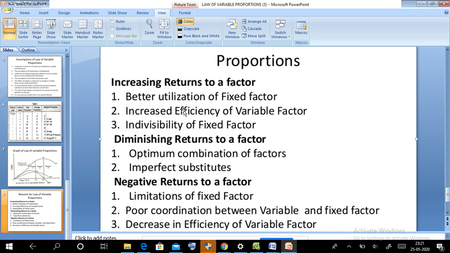There are three stages. One is increasing returns to a factor. That means the TP is increasing at an increasing rate, then increasing at a decreasing rate. In the second stage, it is increasing and reaches a maximum. And the third